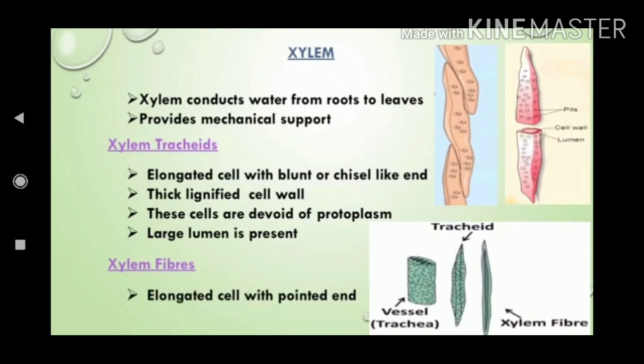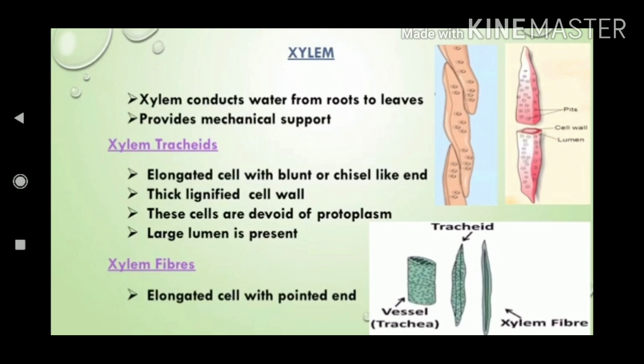Next is the xylem fibre. The xylem fibre is made up of sclerenchyma tissue. The xylem fibre is a dead tissue. It has a lignified wall. It gives strength to the xylem tissue.